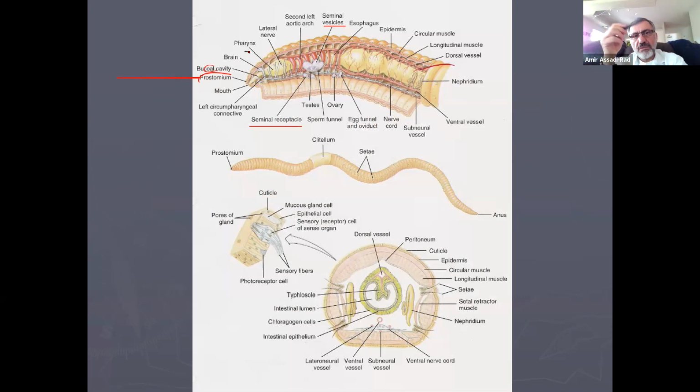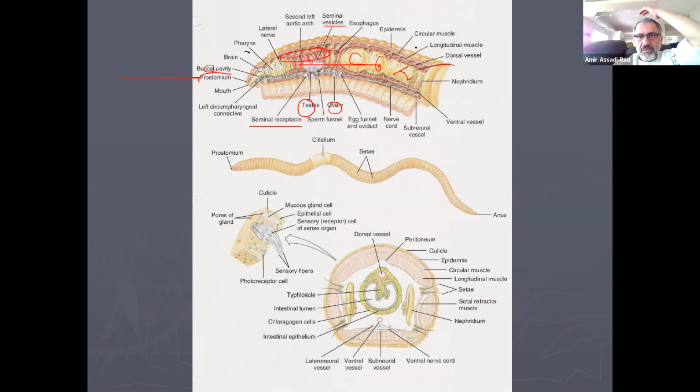In the models, you see the mouth, you see the peristomium; the buccal cavity, I'm not sure you see it or not. Brain, yes, you see it. Pharynx, of course, you see it. Lateral nerve cords, maybe. Second aortic arches. So these are all aortic arches or heart, those red lines. And then seminal vesicles, they do have testes and ovaries inside of them. Esophagus, of course, then you have crop and gizzard, and then intestine.